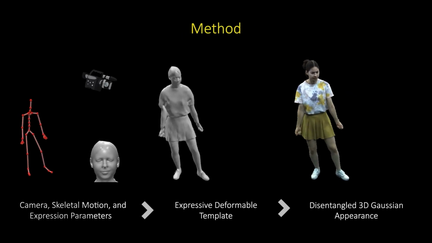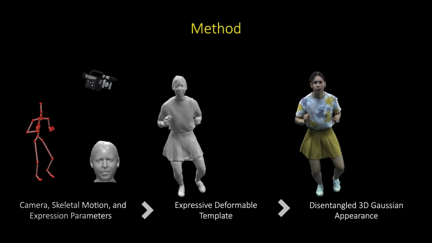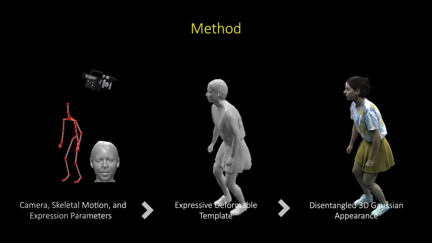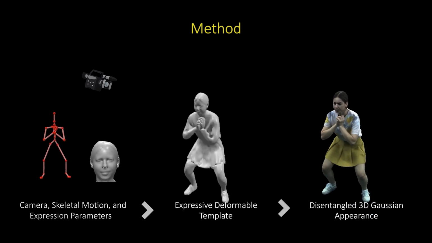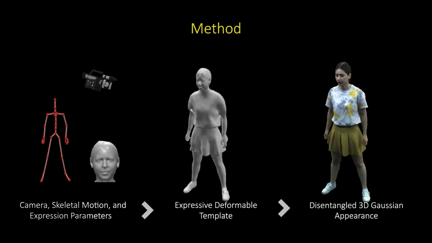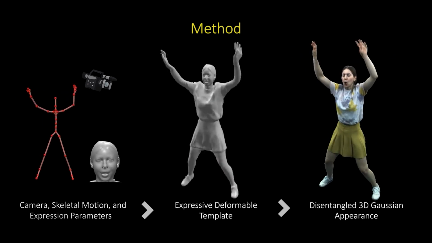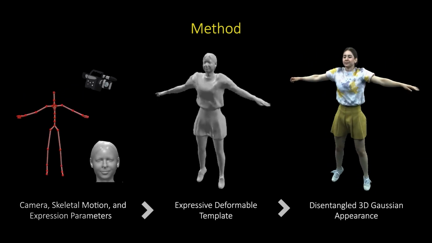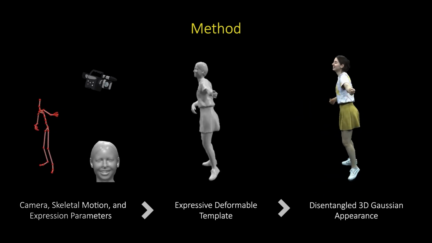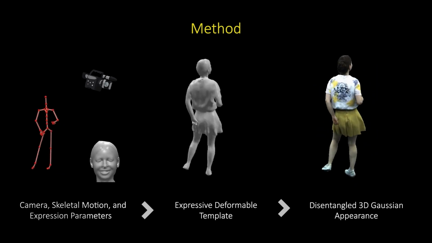Our approach defines the human avatar as a two-layer model, an expressive deformable template geometry layer and a novel disentangled 3D Gaussian appearance layer. Given any virtual camera, skeletal motion, and expression parameters, we first drive the mesh template with these inputs, which then serves as an explicit proxy for our appearance model. Unlike traditional unified Gaussian estimation methods, our approach utilizes two specialized independent modules to separately model the body and face, effectively disentangling body and facial appearance.